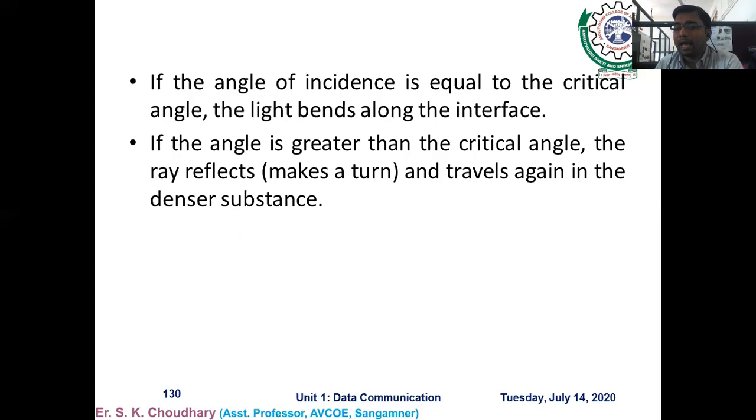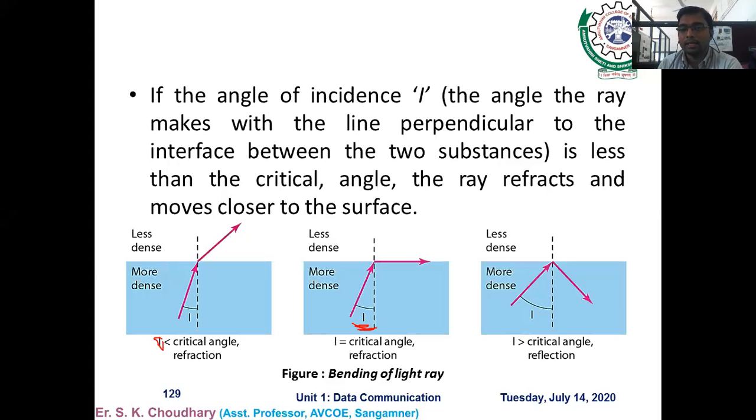But what happens if the angle is greater than the critical angle? The ray reflects and travels again in the denser substance. You can see from this diagram, it is very clear. The third case: if the angle of incidence at the interface is greater than the critical angle, then instead of refraction, a reflection occurs, and the ray enters the same more dense substance again.